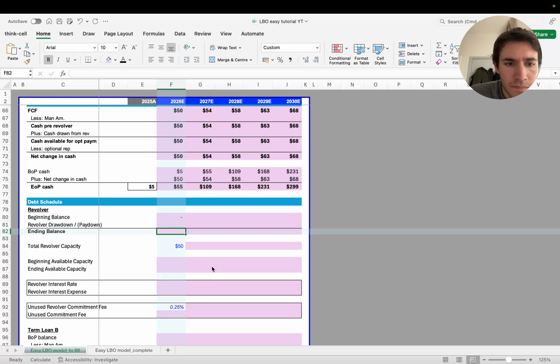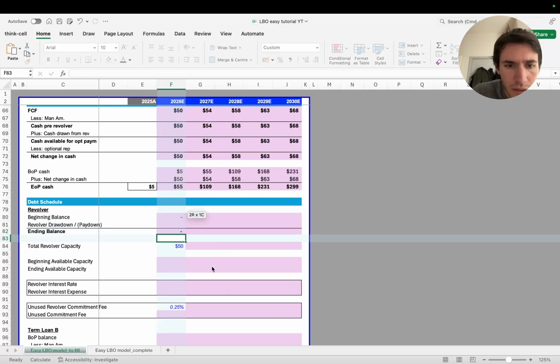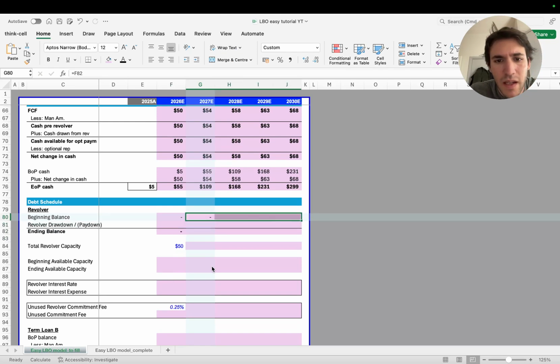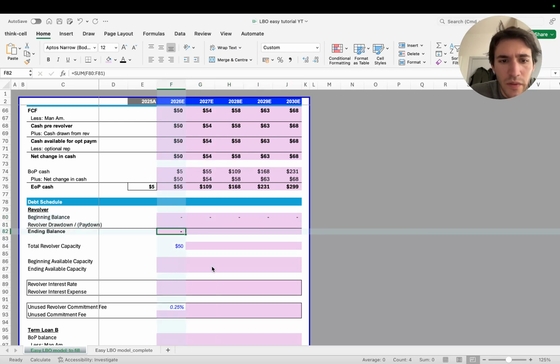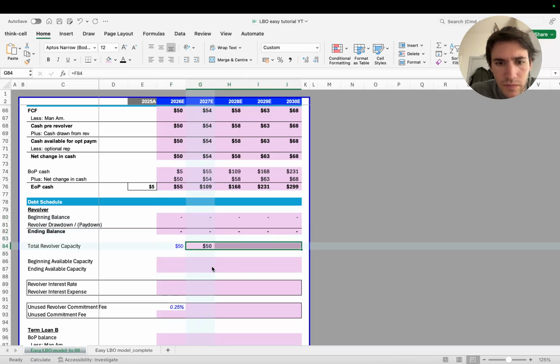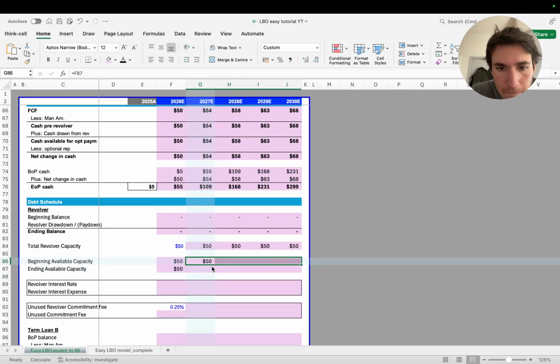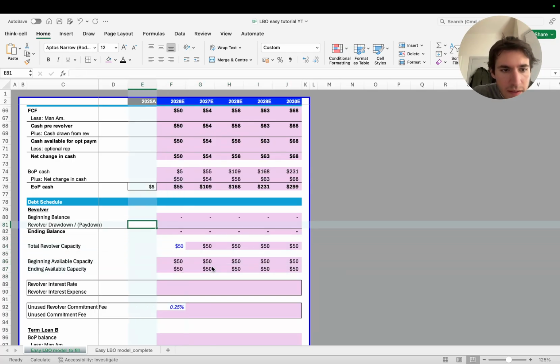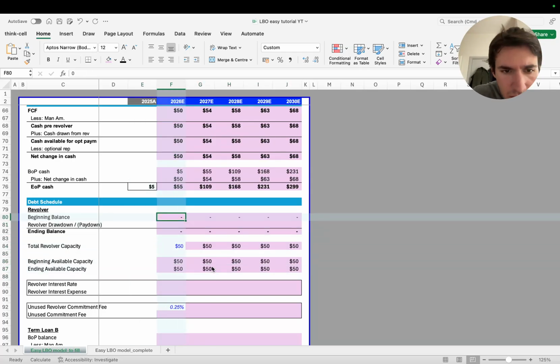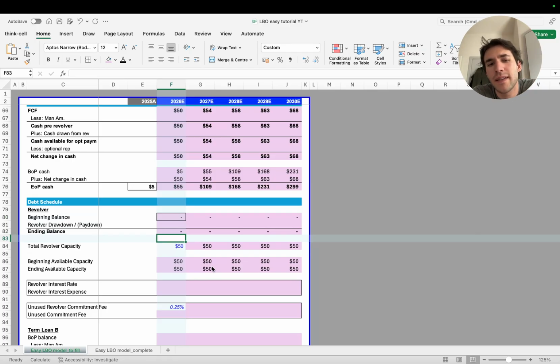Let's build these formulas here and I will explain it in a minute. My suggestion is whenever you do the revolver, just learn the formula that I'm going to show you by heart. So let me explain what this is. Basically the beginning balance is 0, meaning that we haven't drawn money from the revolver, from the credit card. So that's 0, that's the starting point.